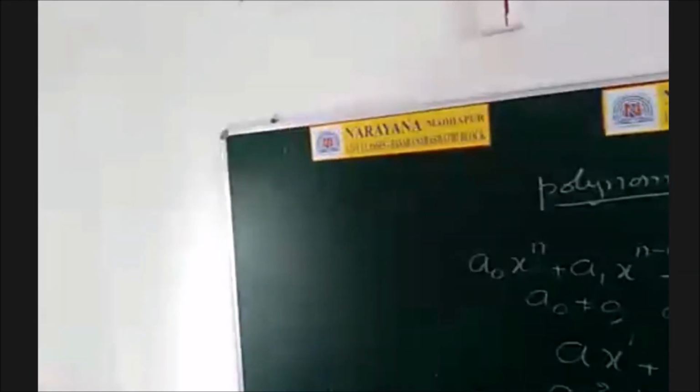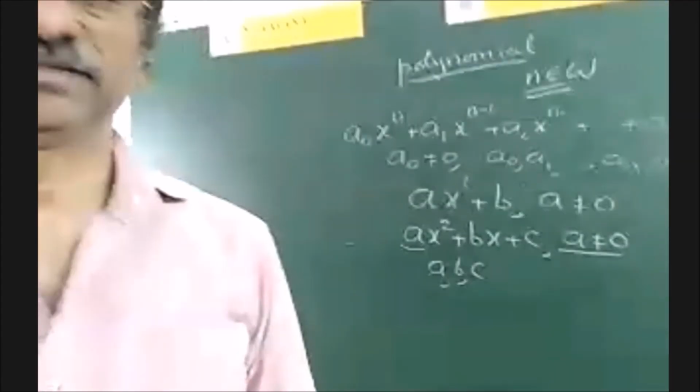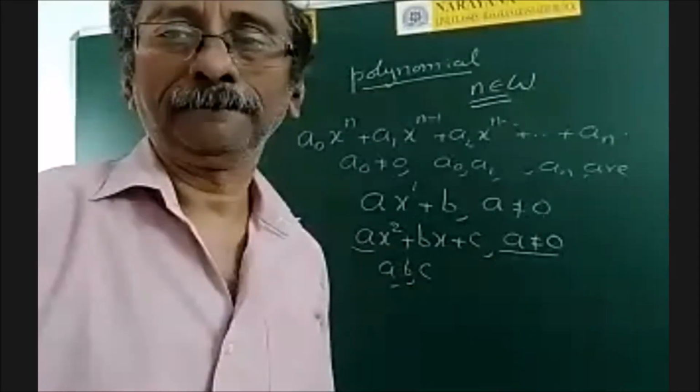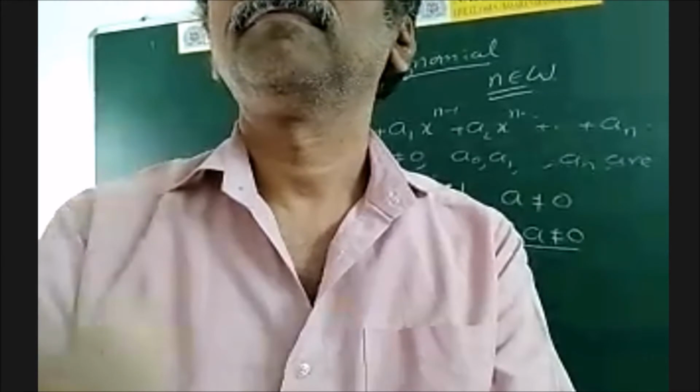So write down, it is restated once again. The roots of the quadratic equation ax square plus bx plus c is equal to 0 are minus b plus or minus square root of b square minus 4ac by 2a.